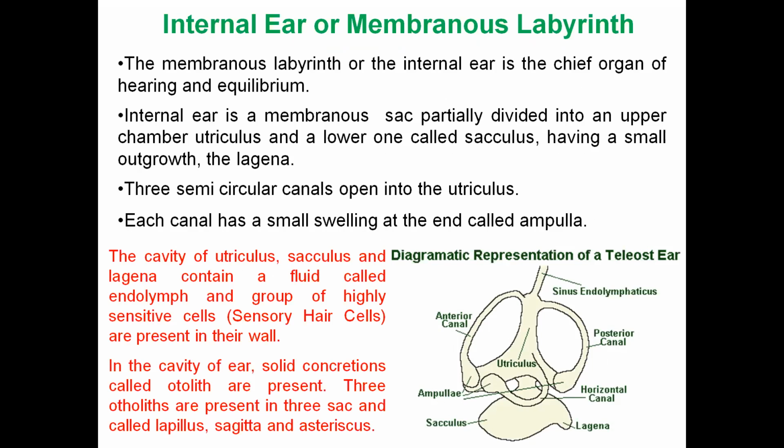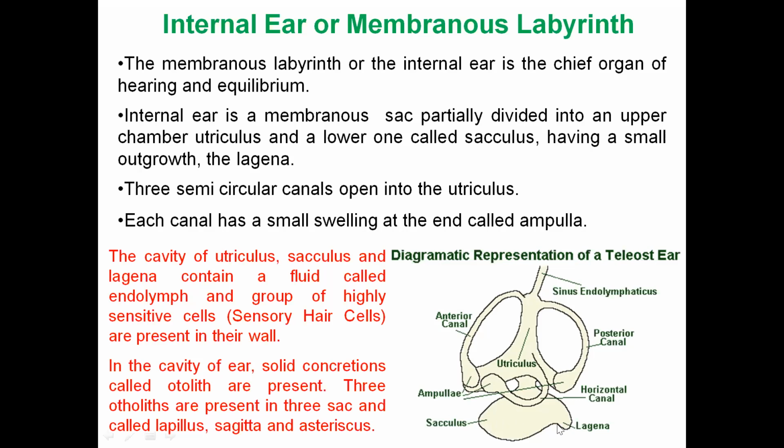Okay, so generally the internal ear is an organ which is responsible for hearing as well as the equilibrium. Okay, so this is the structure of the internal ear. The very peculiar character, it has three chambers: the utriculus, the sacculus, and the lagena.